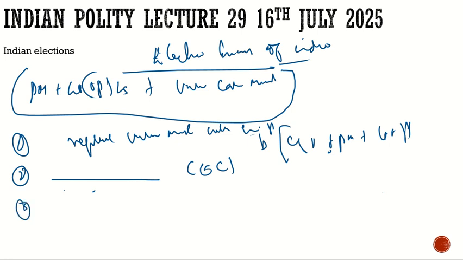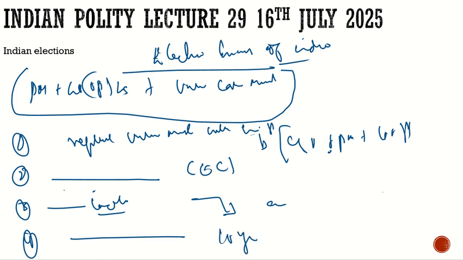Then the third, there should be a cooling period. What is this cooling period? After they retire, for 3 years they should not be allowed to join any government job or any government office. Then the fourth, after they retire, for 10 years they should not be allowed to join any political party. So these are the recommendations which are given by the Election Commission itself, that these recommendations should be brought in.